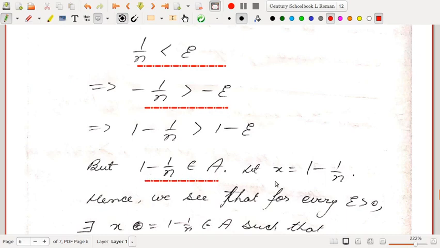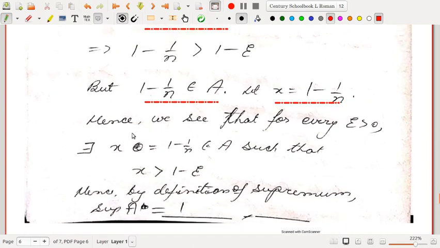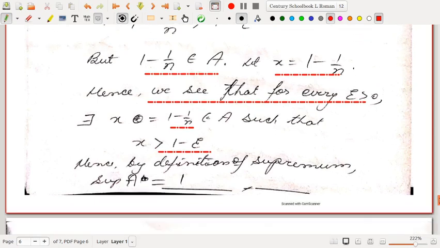That means ultimately I have got an element x equal to 1 minus 1/n inside A, which is strictly greater than 1 minus epsilon. Okay, so that is what I have written. We see that for every epsilon greater than 0, there exists an x equal to 1 minus 1/n inside A, such that x is strictly greater than 1 minus epsilon. Okay, and hence by the definition of supremum, the supremum of A is 1.